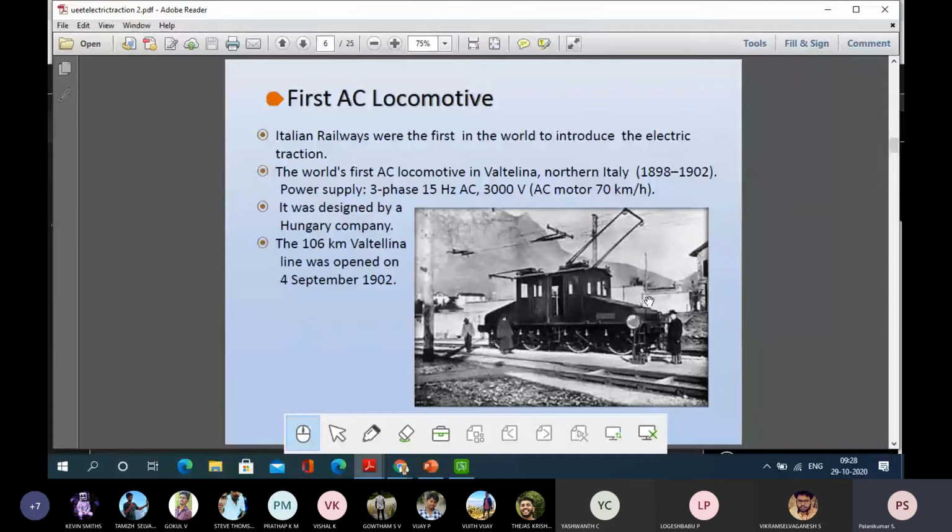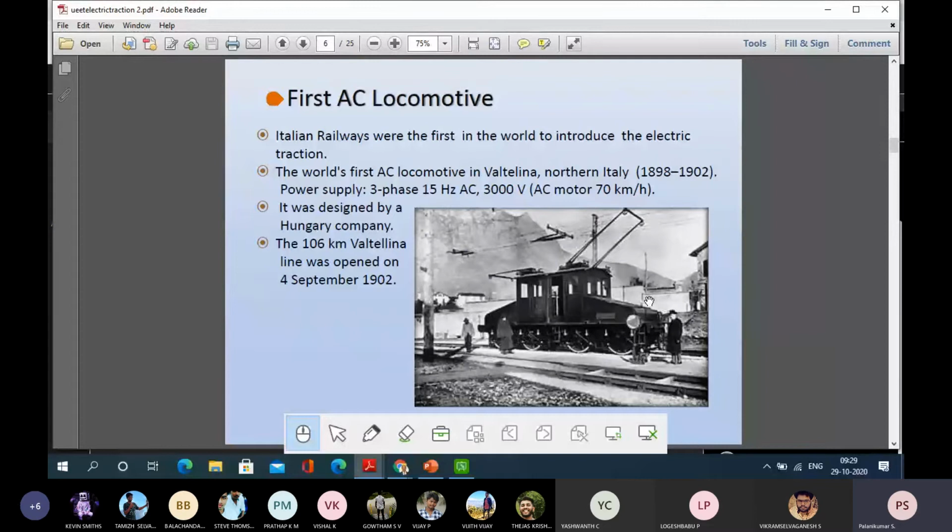Like electric cars, electric vehicles also started in the late 18th century. This electric traction concept was also developed in the late 18th century, but because of the abundant quantity of fuels available at that time, internal combustion engines also developed because of the industrial revolution.